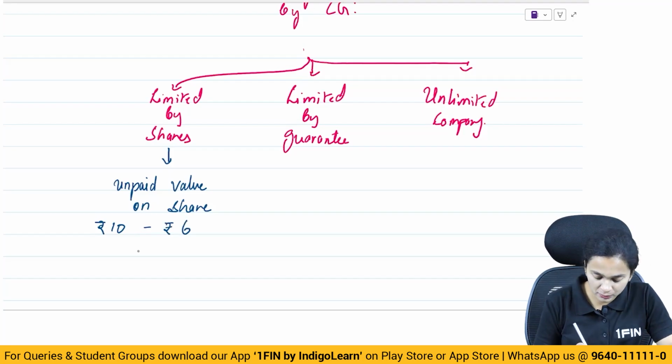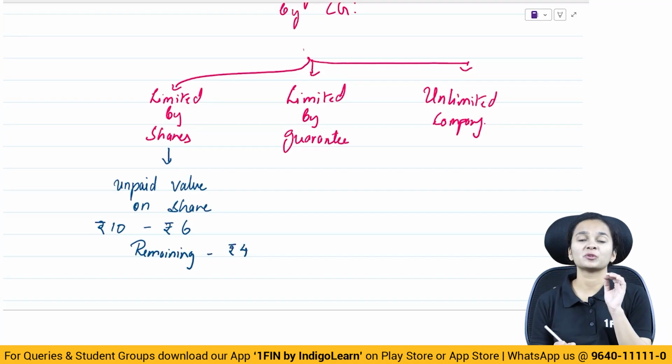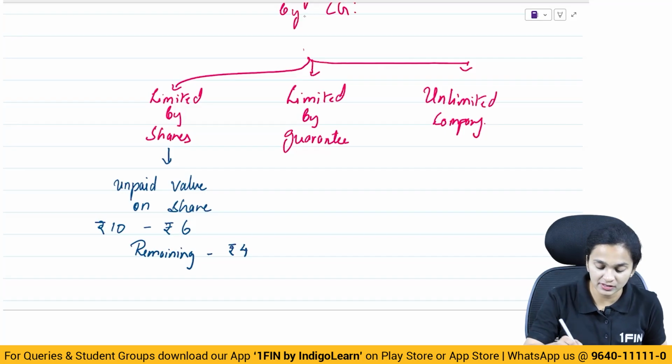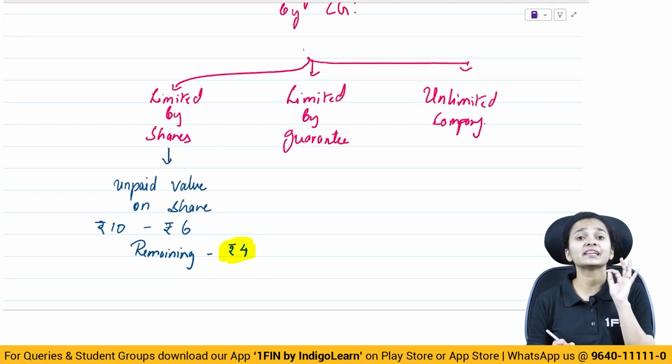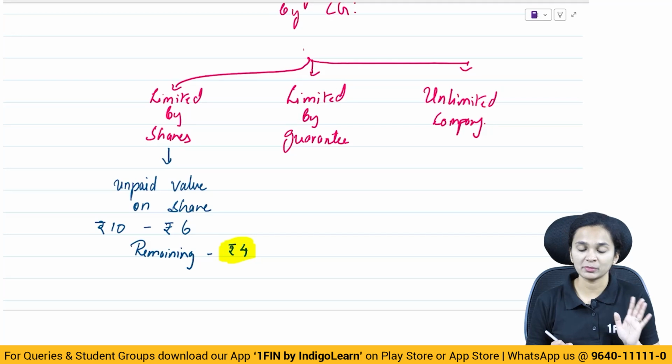What is the remaining amount? Remaining is 4 rupees. The member's liability is limited to the extent of only 4 rupees. The company cannot call any amount over and above 4 rupees from the member. So that is a company limited by shares.